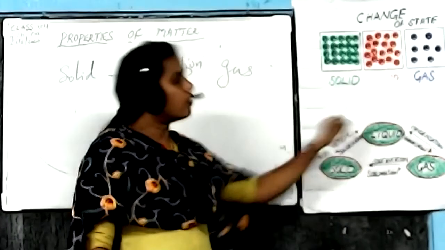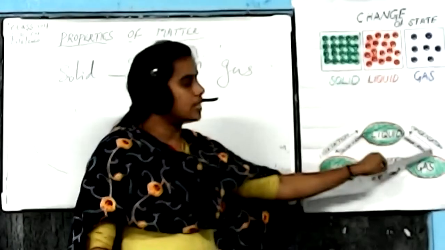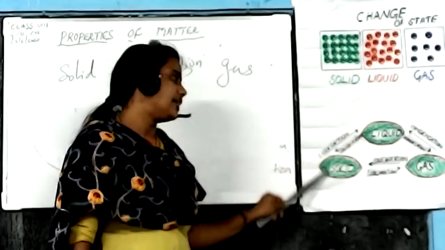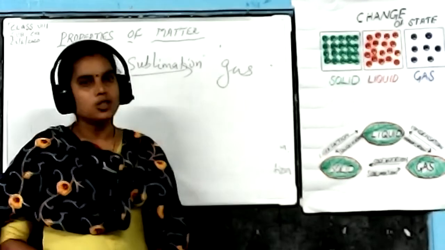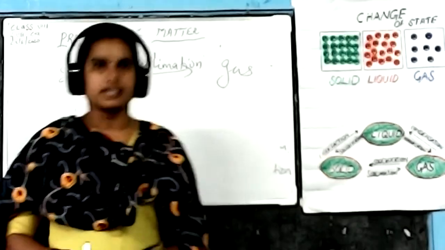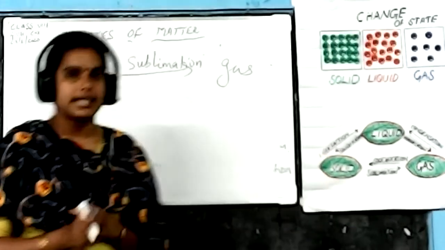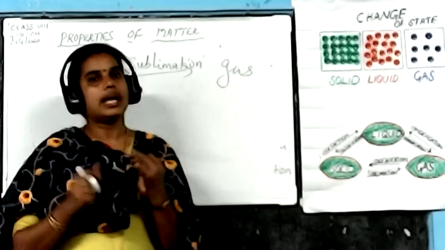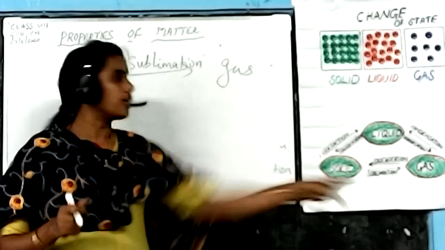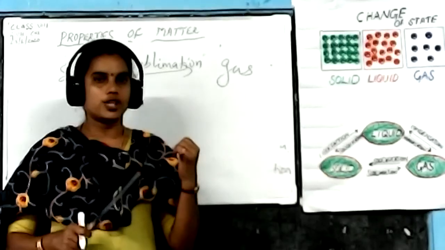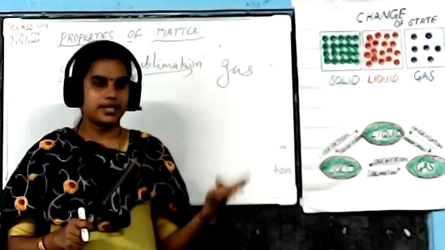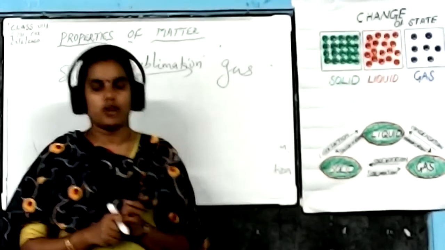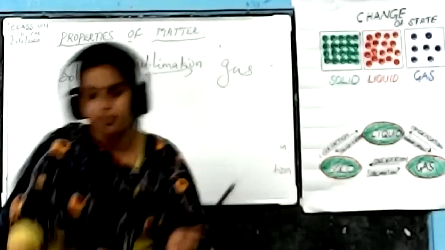A gas converted into liquid, it is known as condensation. Again, a solid directly converted into gas form, that is known as the sublimation process. So what are the 3 states of matter here? Solid, liquid and gas. What are the processes going on here? Liquefaction, solidification, condensation, vaporization and sublimation. Okay. Is it clear?